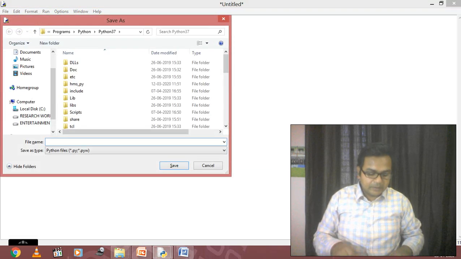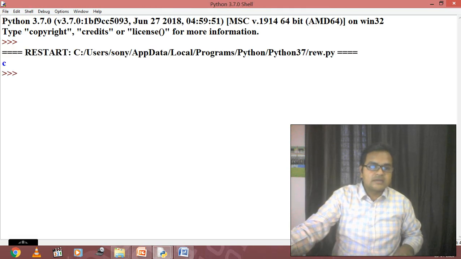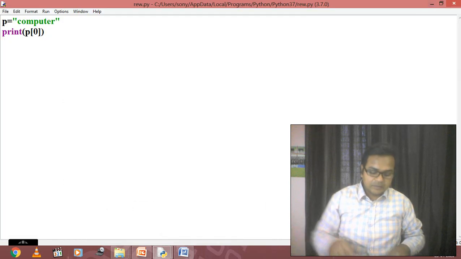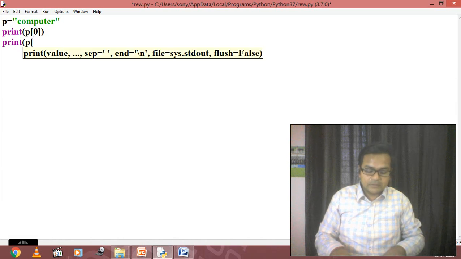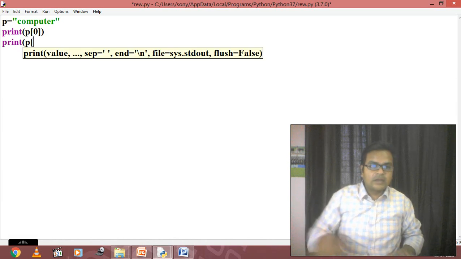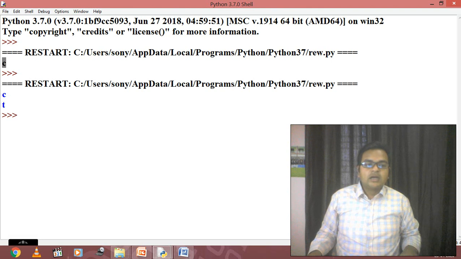I'm going to save my program. Yes, now just check what is there on the screen. C, the C of computer is at the first location, that is the way. And if I use a statement like p of 5, then what will it do students, just check it out on the screen. Now the answer is coming T, the T in computer, it is printing that location.